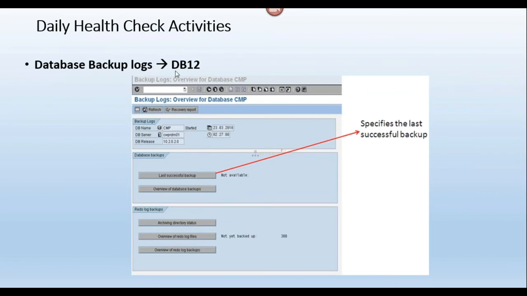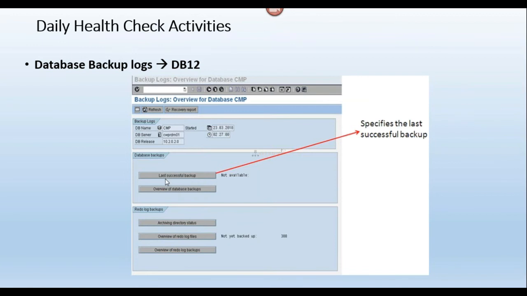DB12, database backup logs. In DB12 you can see the overview and the last successful backup. That means which backups have been scheduled for my system database. That backup list information I can see here using the overview of database backups. If I click here, I can see the list of the last completed backups.